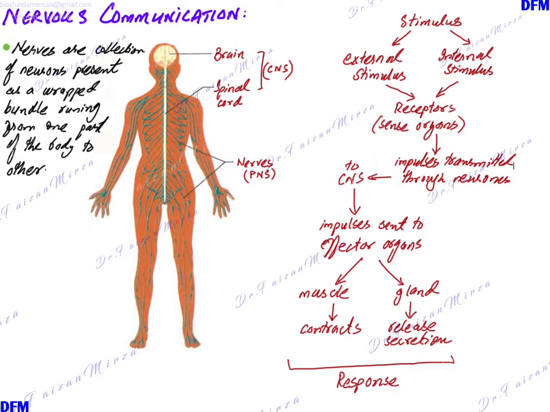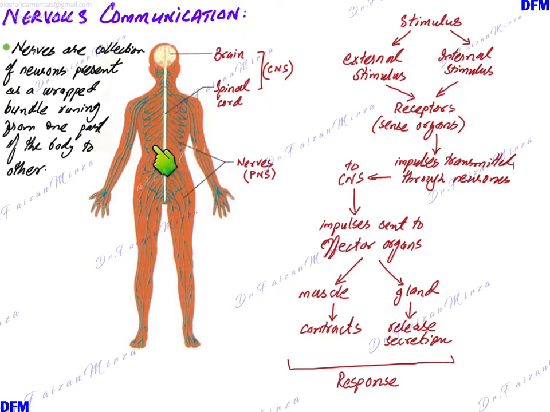So you withdraw your hand very quickly. Similarly, from an external source, you can just take an example of a pain receptor which gets stimulated. For example, if your finger ends up hitting a pin or something, a sharp object. So these are all examples of external stimulus. What about internal stimulus? Internal stimulus is a stimulus which will rise up from within the body.